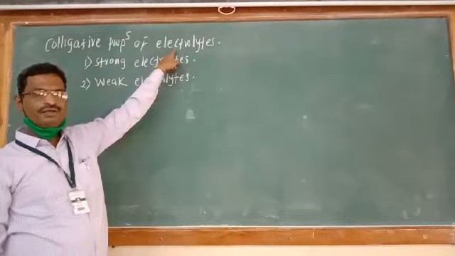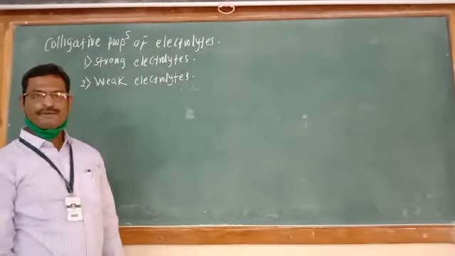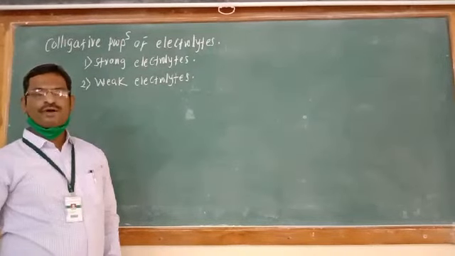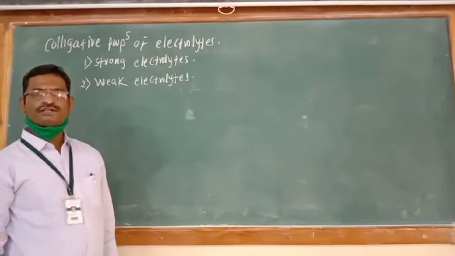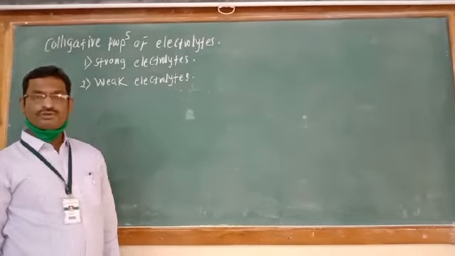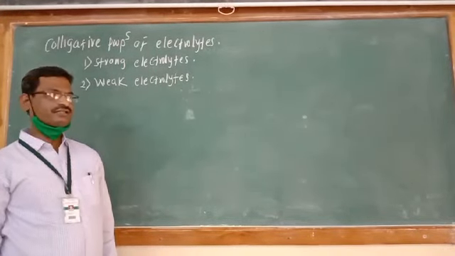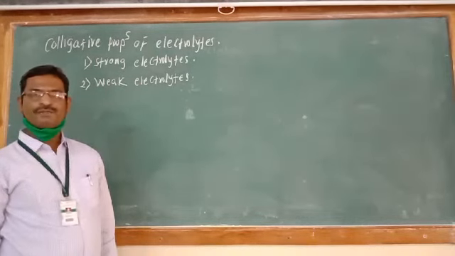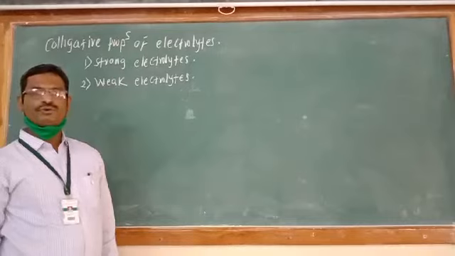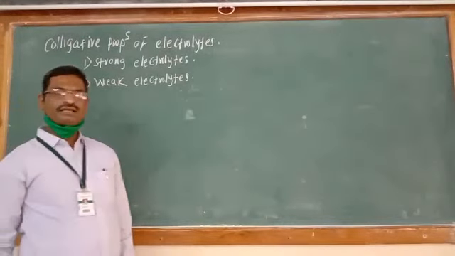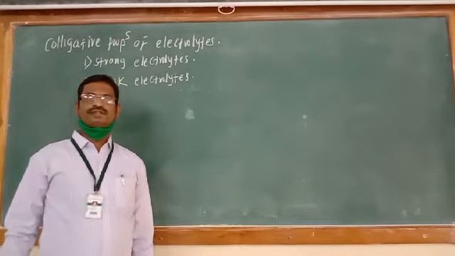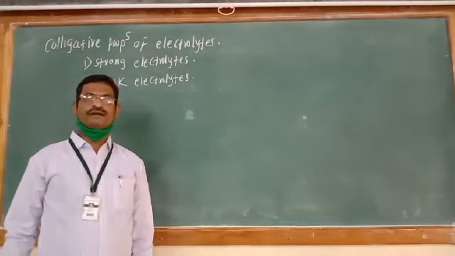Because we know that colligative properties are the properties of aqueous solution in which solvent usually is water. They are the properties of non-volatile non-electrolyte solute added to the water. They are the properties of very dilute solution having concentration less than 0.2 molar, and they depend on the number of solute particles but not on the size or nature of the solute particles. They depend only on the number of solute particles.